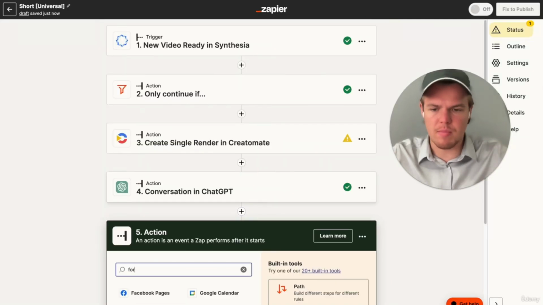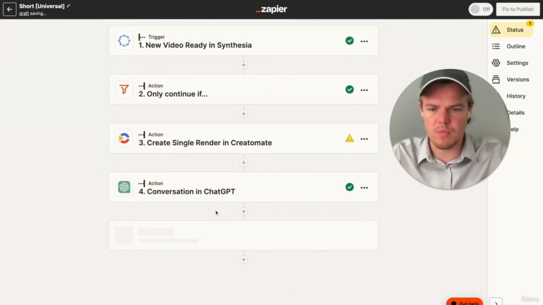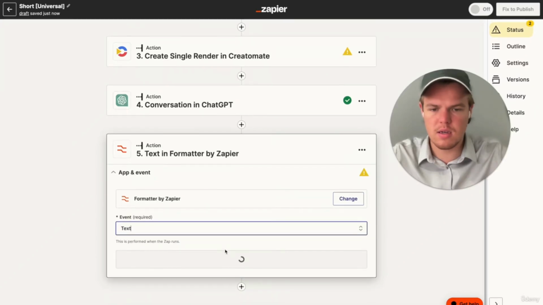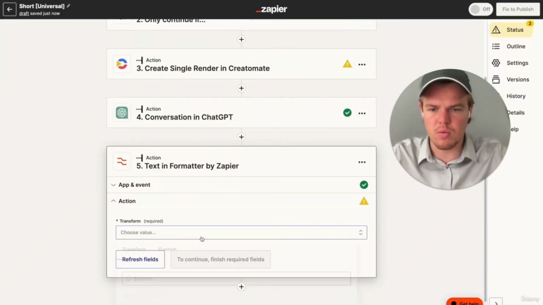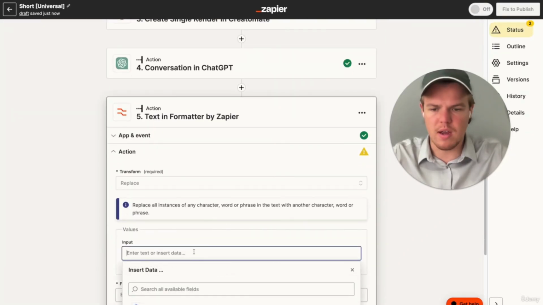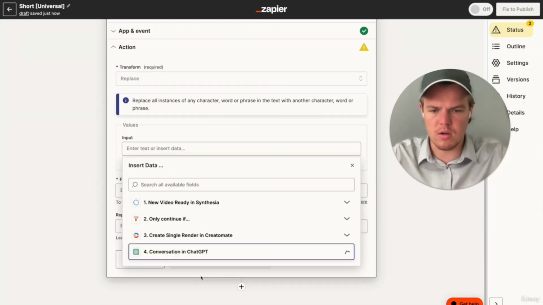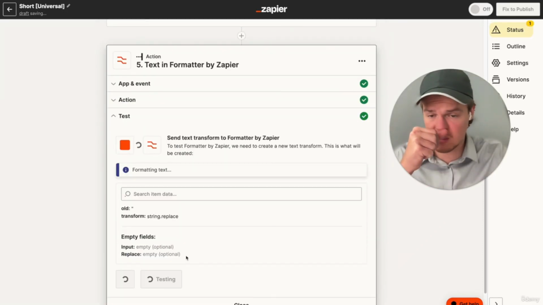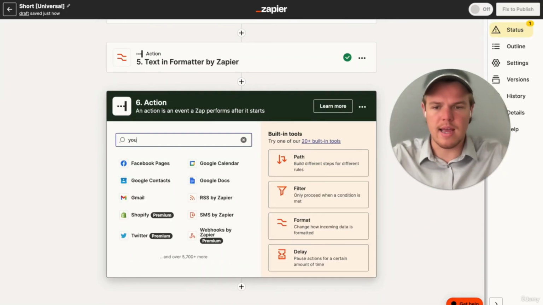Let's add that formatter block that we know well by now. We're going to add that formatter just to get rid of those quotations. So we're going to say event text. We hit continue here. We're going to do transform. We're going to hit replace. And then obviously we're going to want to find the input that we just had there. To find the quotation marks, replace them with empty space. And then from here, let's go ahead and add our YouTube block.